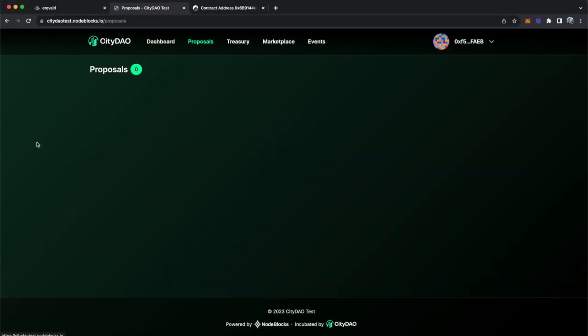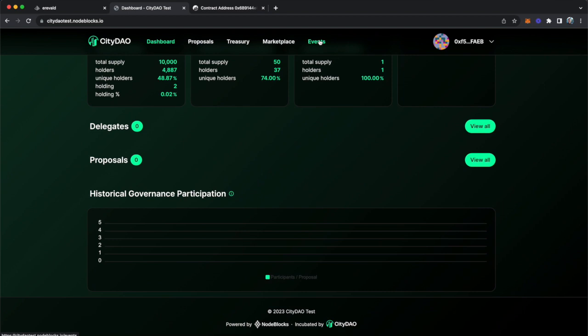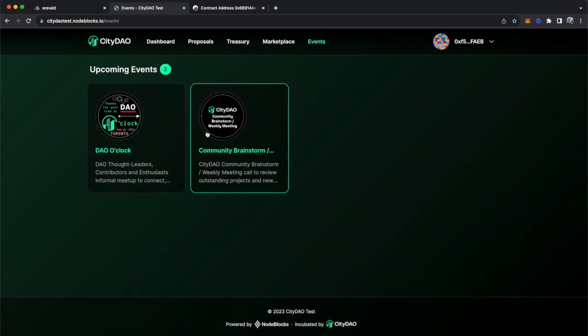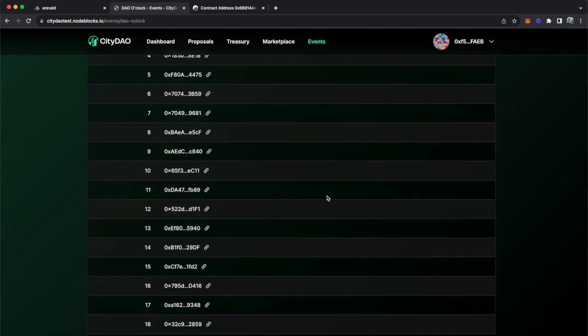If you click on Dashboard, then you can see a bunch of analytics of what's going on within the Parcel Zero community. If you click on Events, then you can claim reputational badges and proof of attendance NFTs that the community distributes to its members. And more functionality is coming in the future too.